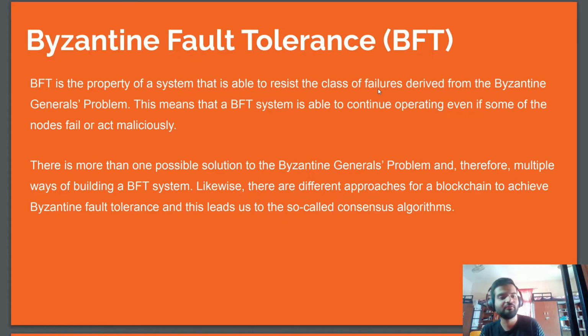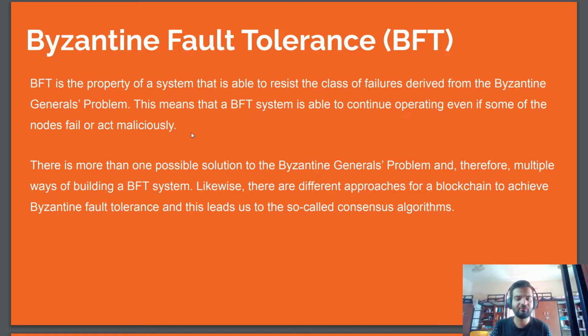So now we come to Byzantine fault tolerance, also called BFT. So BFT is a solution to the Byzantine generals' problem. It is a property of a system that is able to resist the class of failures derived from the generals' problem. This means that a BFT system is able to continue operating even if some of the nodes fail or act maliciously. So the BFT system is resistant to this generals' problem.